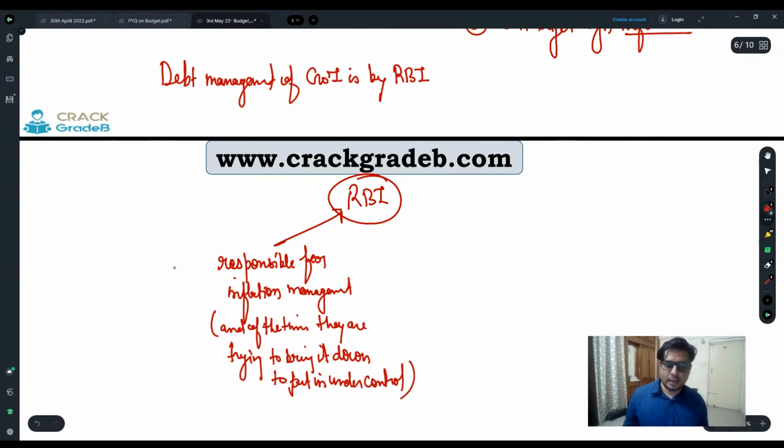Most of the time, they have responsibility for inflation management, and most of the time they are trying to bring down the inflation, right? And you know that to bring down the inflation, RBI has to control the money supply, right? Money supply should not be increased, and the same RBI is doing what?